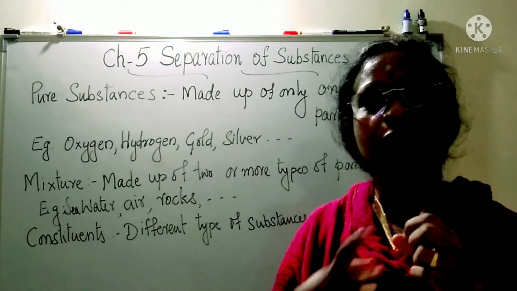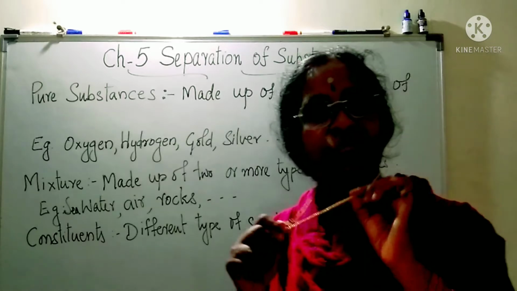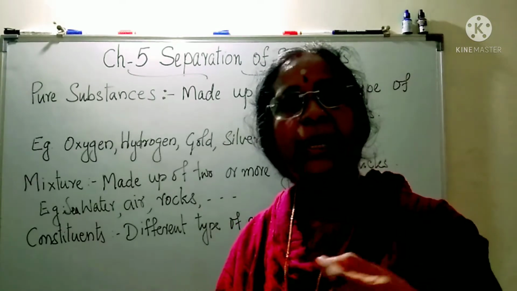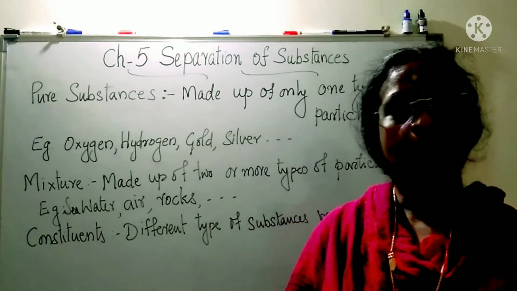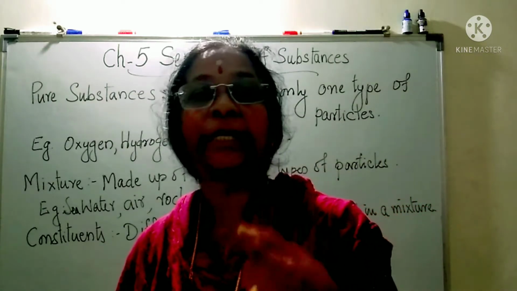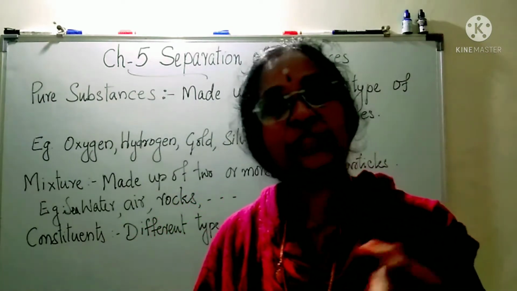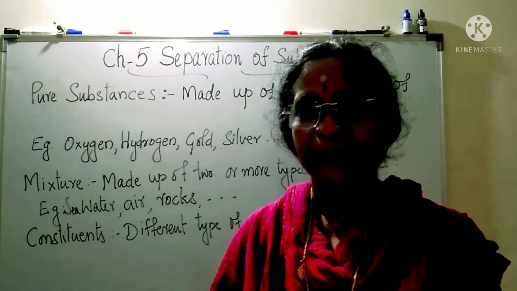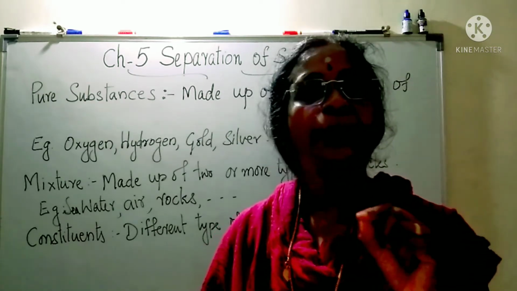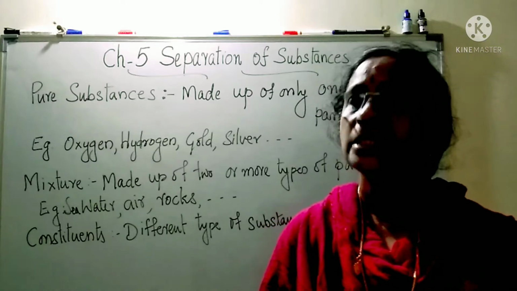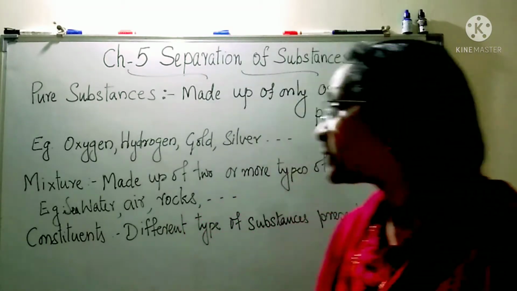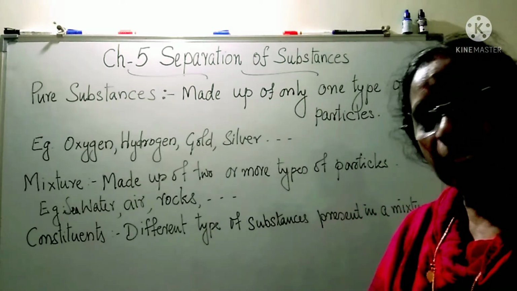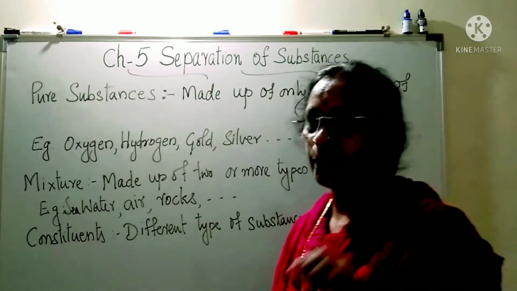For example, if you break this chain, it is gold. When you take pieces from this, and with the help of an expert check the particles inside these different pieces, all the pieces will have similar particles. Such things are called pure substances. Gold, silver, almost all the metals are pure substances. And oxygen, hydrogen, nitrogen, all these elements are pure substances.